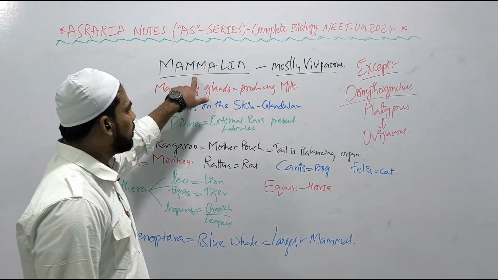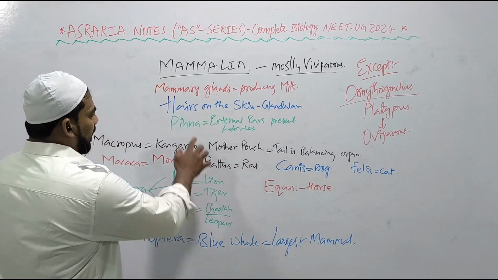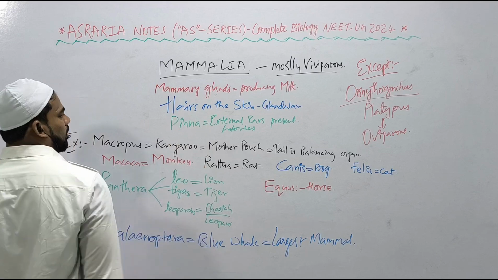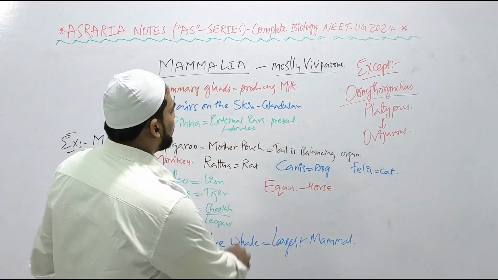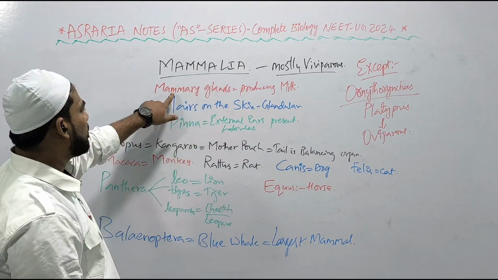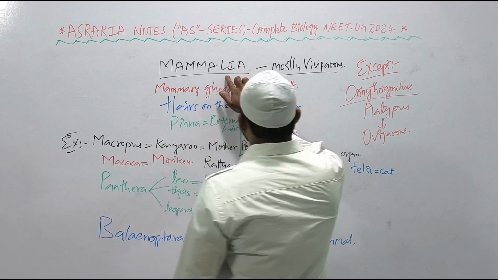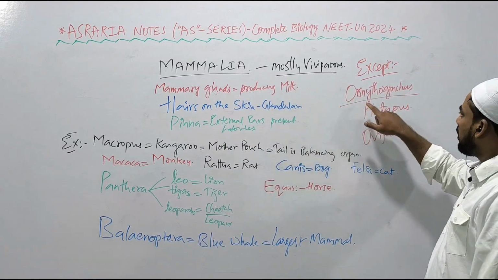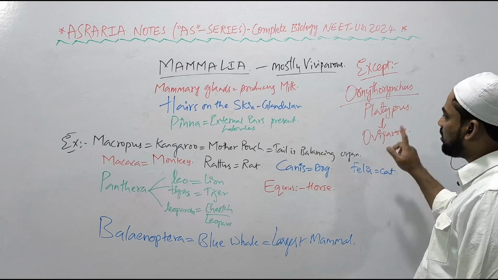Yes, the class Mammalia, right? The characteristic features of class Mammalia are the presence of mammary glands producing milk, hairs on the glandular skin, and external ear lobes, that is pinnae. Pinnae are present, right? So what are the characteristic features of Mammalia? Mammary glands producing milk, hairs on the glandular skin, and external ear lobes, pinnae. Mostly mammals are viviparous, except Ornithorhynchus, platypus, which is oviparous. Very important: Ornithorhynchus platypus is oviparous.